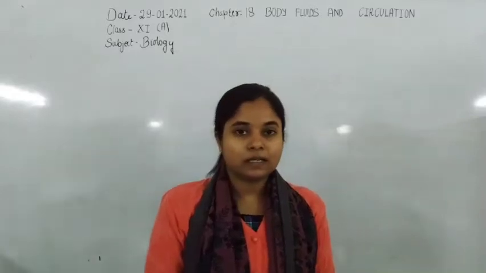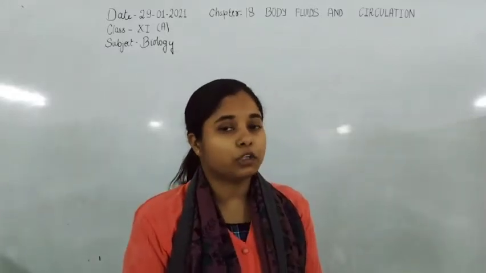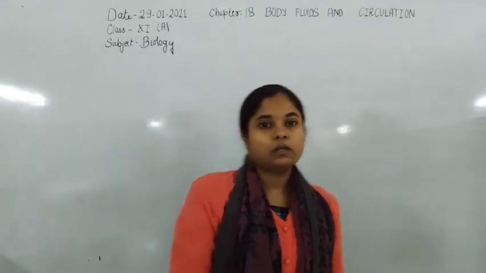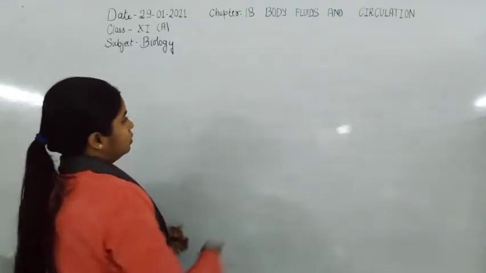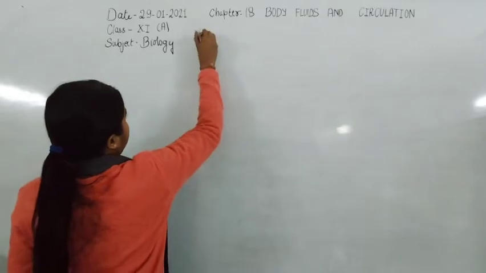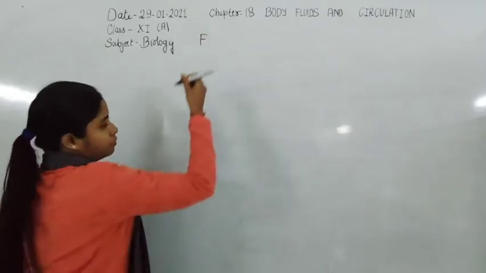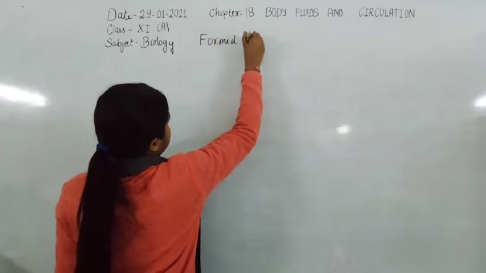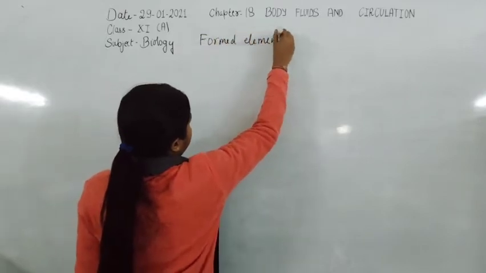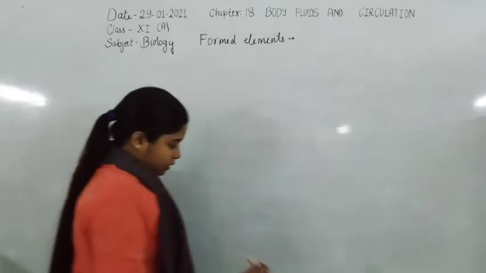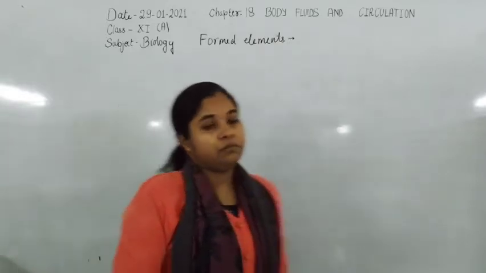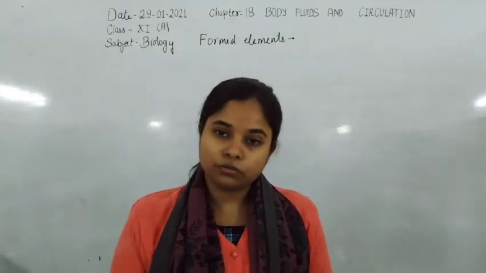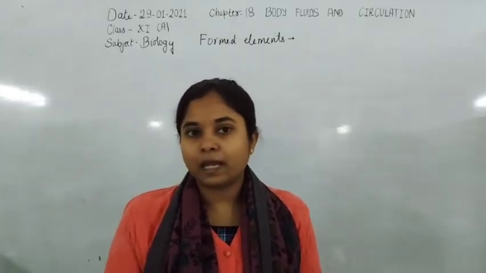All of you, in this class I am going to start another important topic of the chapter Body Fluids and Circulation. In this topic we have to discuss the formed elements. Blood is mainly a special type of connective tissue which is formed by the formed elements and the plasma.